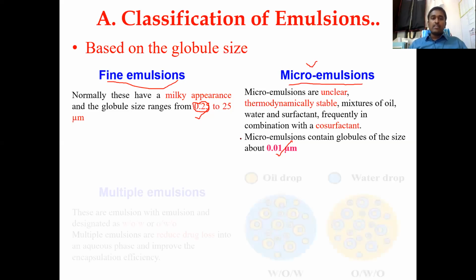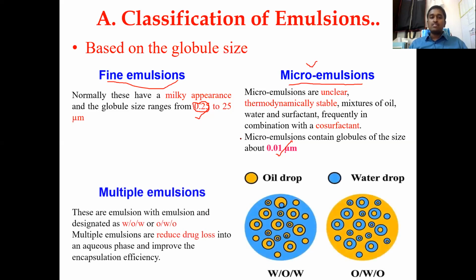Apart from this classification, the last one is called multiple emulsions, which are very rare in application because the general oil and water and water and oil emulsions suffer from a lot of stability issues. If you make multiple emulsions like oil, water and oil, or water, oil and water, they have more and more stability problems than regular emulsions. So theoretically we can discuss them, but basically this kind of emulsion may not exist in real scenarios. You can see there are again two types based upon the starting.